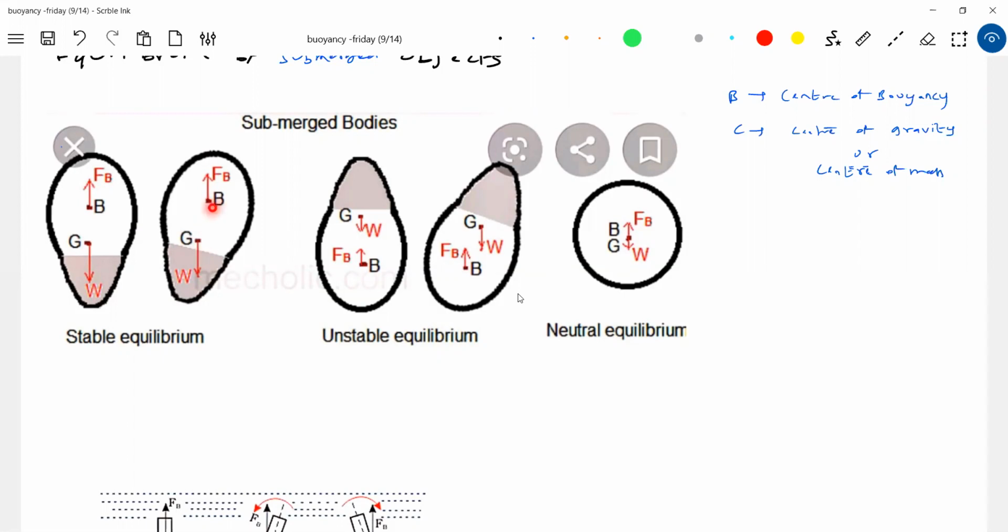what will happen to the buoyant force? The buoyant force will set up a torque about the center of gravity. The buoyant force will set up an anti-torque, since the body was given an angular displacement theta like this. How is the torque acting? Who will set up the torque? The buoyant force. The buoyant force will set up an anti-torque in this one. Because of that torque, it will come back to the stable equilibrium.